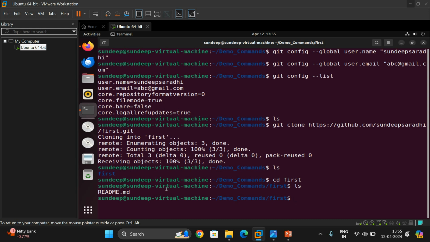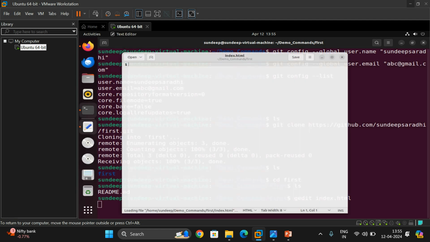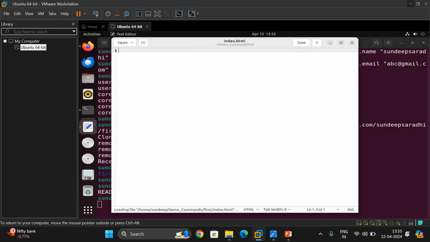I'll use gedit index.html. Okay, this is one text editor. So here I can write one code, right? I'll write my complete source code here. Just I'll write a small thing.